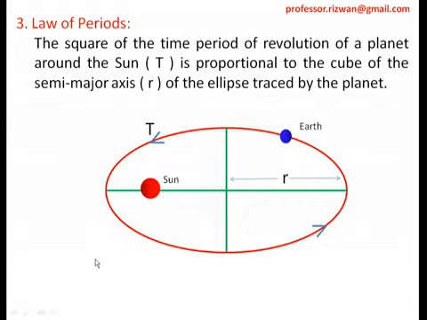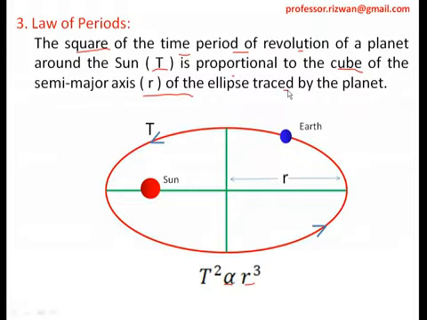So what does the statement say? T square is equal to r cube. T square, the square of the time period. Now here it will be very easy. T square means the square of the time period of revolution is proportional to the cube of the semi-major axis traced by the planet. So this is the law of periods, the third law, Kepler's third law. I hope you have understood the first law, law of orbits, law of areas, and law of periods.